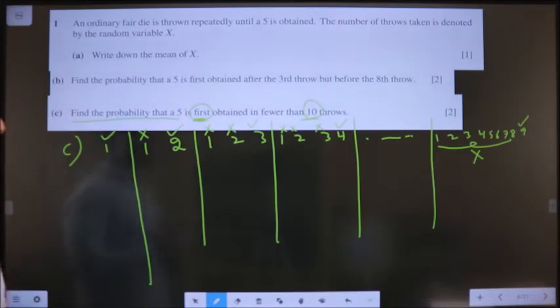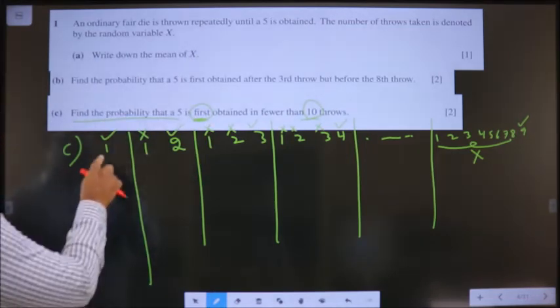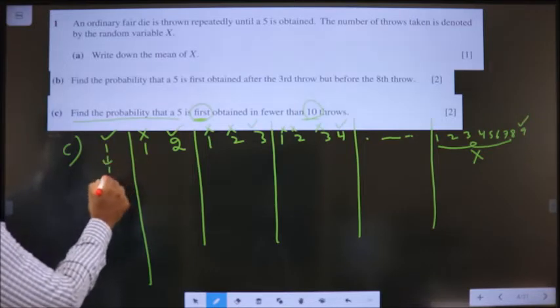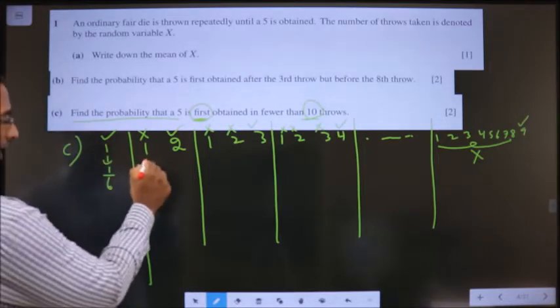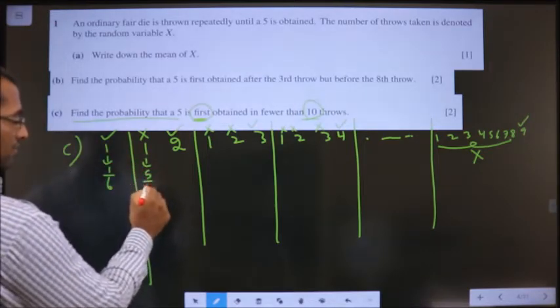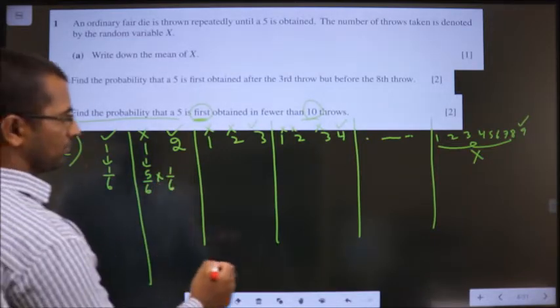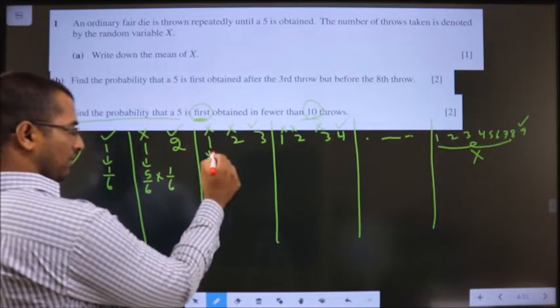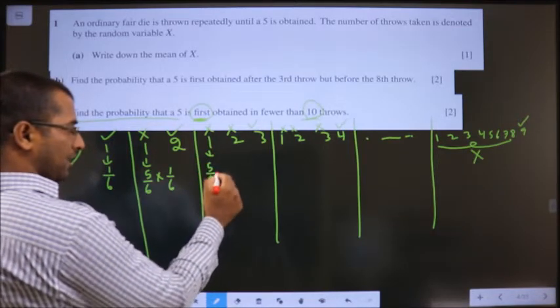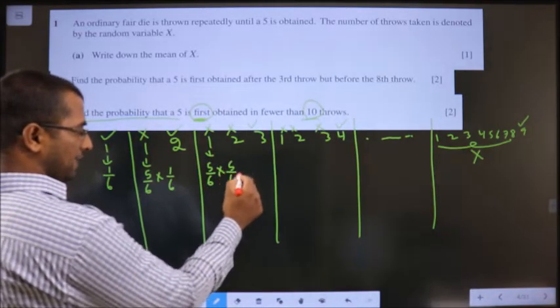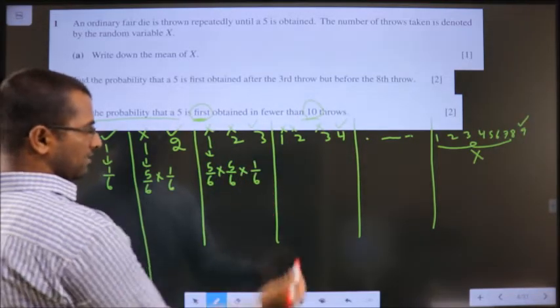Clear? Now, what will be the probability of getting a 5 over here? 1 by 6. And this is not 5, it is 5 by 6, and the probability of getting a 5 is 1 by 6. Over here, the probability of not getting a 5 is 5 by 6, 5 by 6, getting a 5 is 1 by 6.